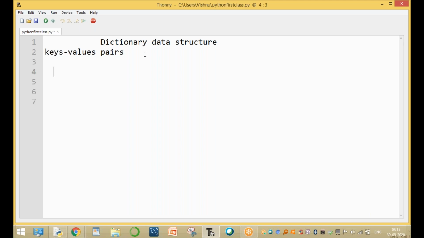Sir, where is it applied? For example, if you want to store the name of a student based on the roll number, here the roll number is the key and the name is the value.